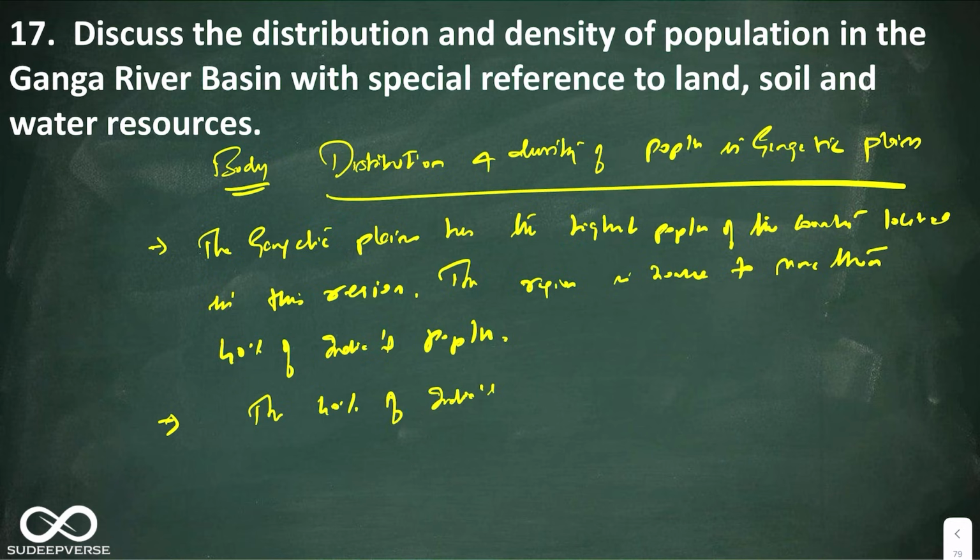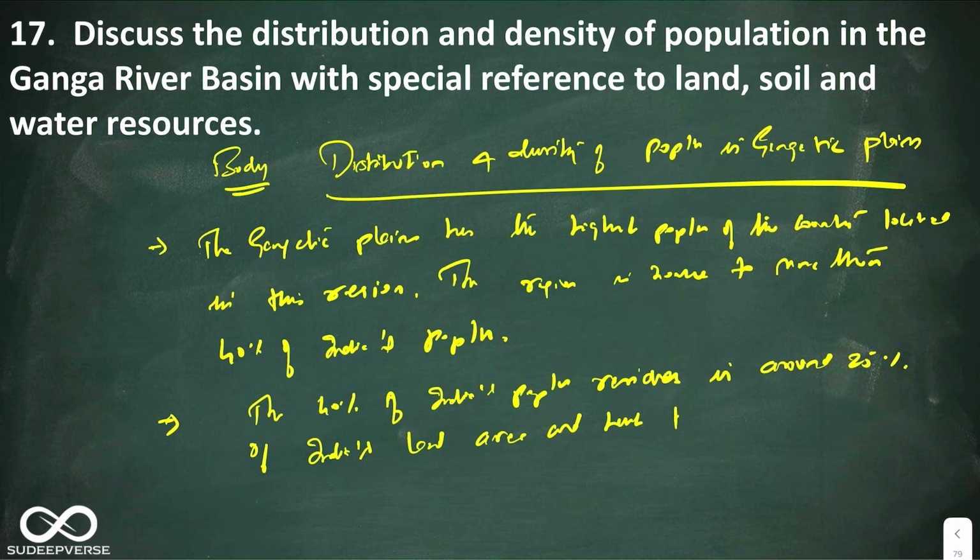Next point you can say the 40% of India's population resides in around 25% of India's land area, and hence the population distribution of Gangetic plains is very high.